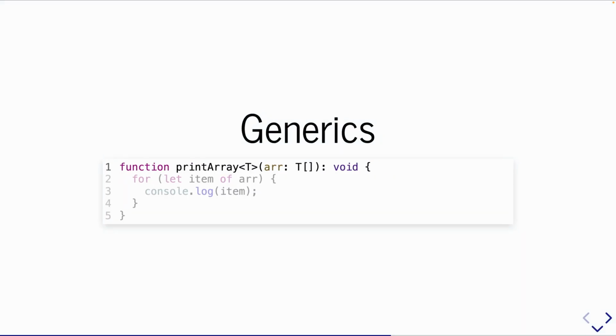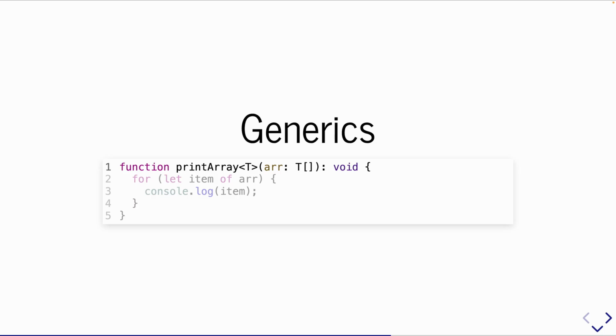Let's talk about generics first before we get into that. If you've never dealt with generics in other statically typed languages like C#, which, by the way, the creator of C# is also the creator of TypeScript, so you're going to see a lot of similarities between the syntaxes. Here I have a generic function called printArray of type T. So we have those open bracket, close bracket. The way we read this is 'of type T', and then this accepts one parameter, an array of type T.